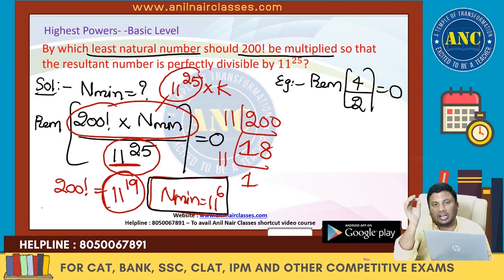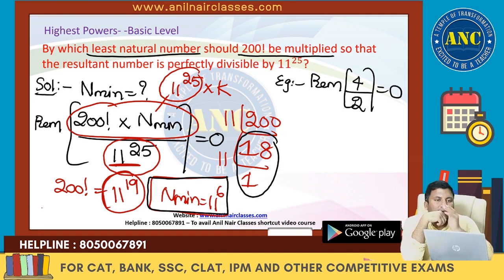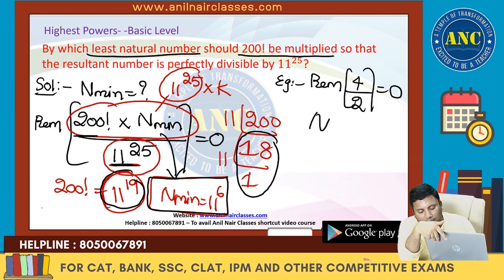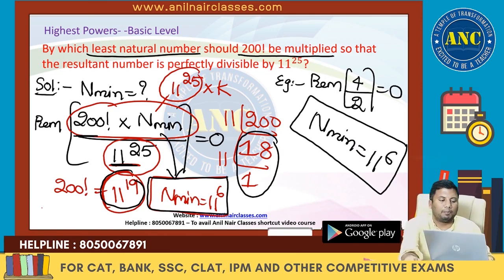The numerator should be perfectly divisible by 11 power 25. The power of 11 in 200 factorial is 11 power 19. I already got 11 power 19, but it should give 11 power 25. So the minimum value of n is 11 power 6.